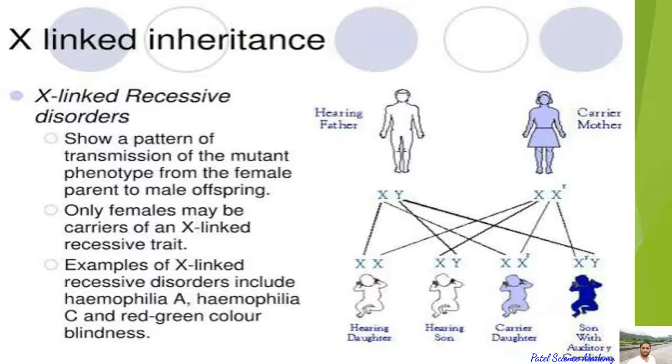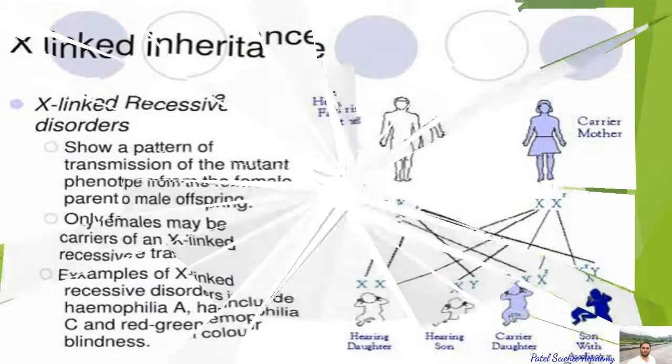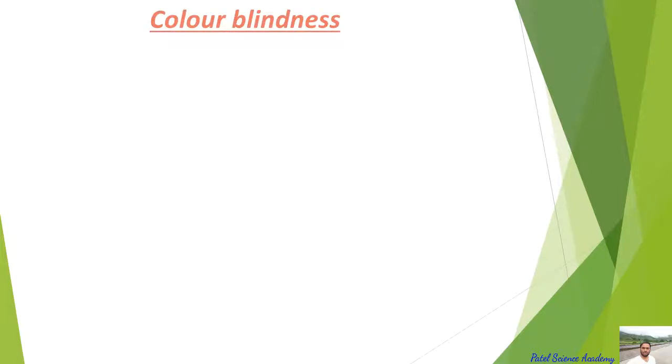X-linked inheritance, X-linked recessive disorder. Dear students, it shows a pattern of transmission of the mutant phenotype from the female parent to male offspring. Only females may be carriers of an X-linked recessive trait, as I told you, because of the presence of two X chromosomes. Examples of X-linked recessive disorders include hemophilia A, hemophilia C, and red-green color blindness. So dear students, we'll see all these things here with an example.